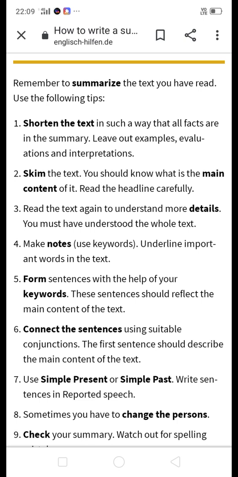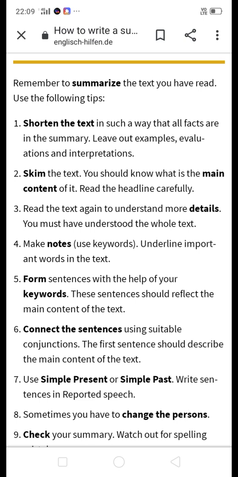Next is make notes. Use keywords on the backside page, as I just told you. Only make notes of your own. Underline important words and lines in the text. Form sentences with the help of your keywords.